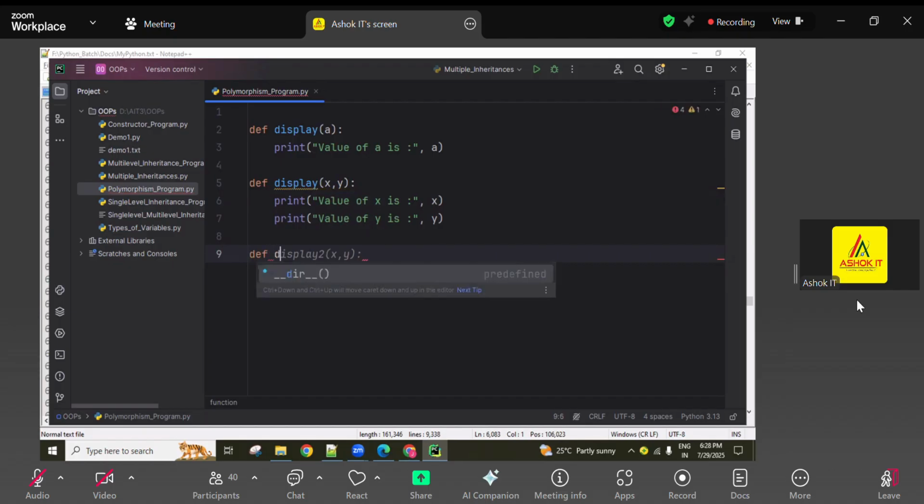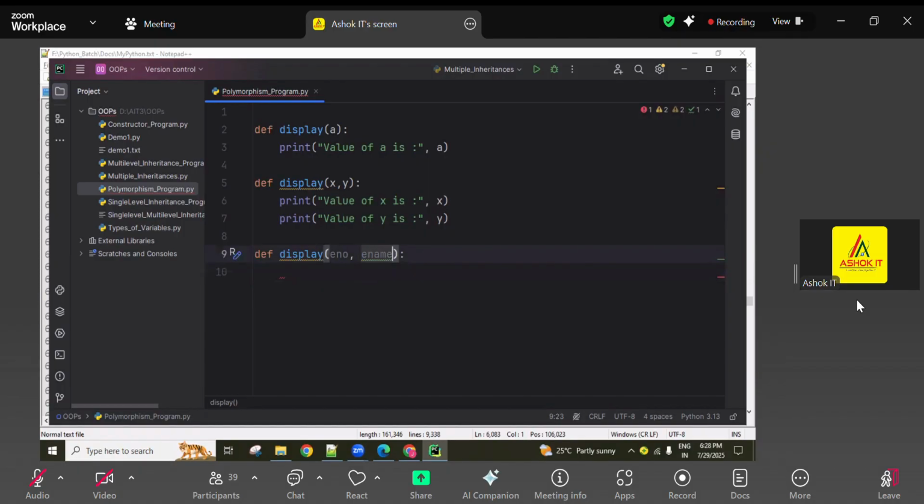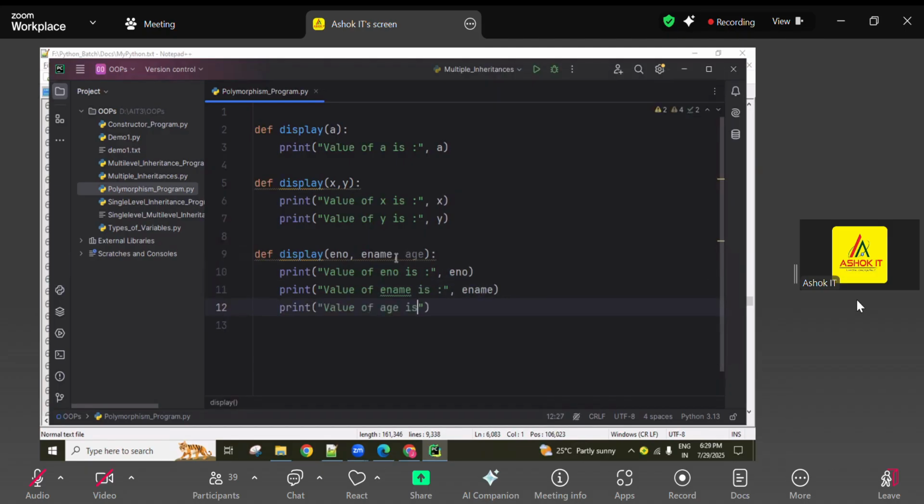Next, def display again with the same function name, and here I'm using employee number, employee name, and age also, three parameters. Now print value of employee number is, value of employee name is name, and value of employee age. Okay, so I created three functions.